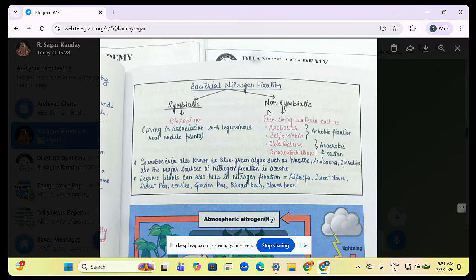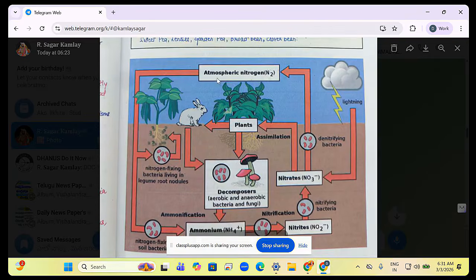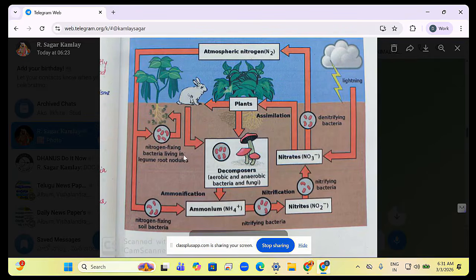The third one is in nature itself: during lightning and thunder, nitrogen can be fixed. Now coming to bacteria. Bacteria can fix nitrogen in the atmosphere, and also in the waters. In waters, it is blue-green algae or cyanobacteria that fix it. You have to remember the examples. Next, you have to remember the leguminous plants. This table becomes very, very important. Now, this is how nitrogen cannot be consumed directly. Nitrogen-fixing bacteria living in the legumes, these are called leguminous plants. So they can fix it.